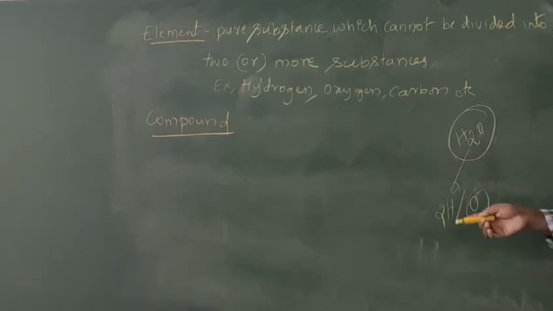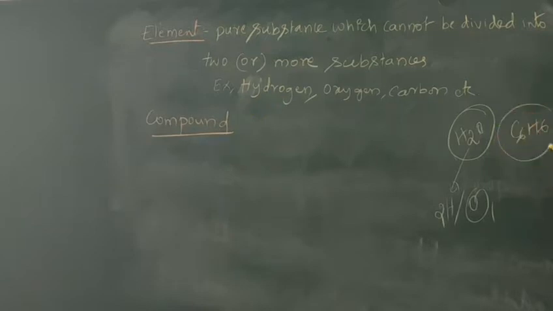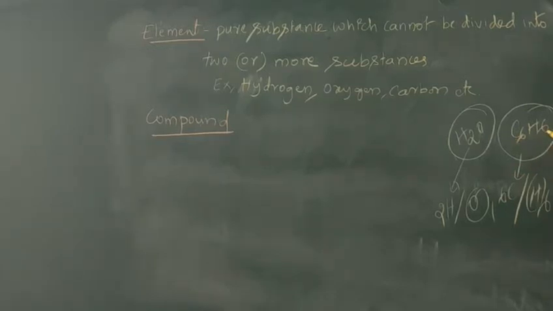Like that, if we take another compound like benzene, C6H6, what are the elements present in this? Benzene means carbon and hydrogen, so their composition will be fixed. In one C6H6 compound, 6 carbon atoms are fixed and 6 hydrogen atoms are fixed.